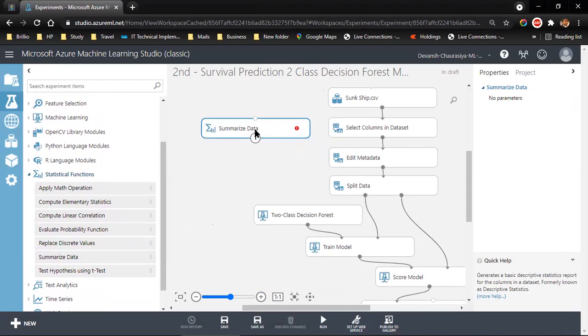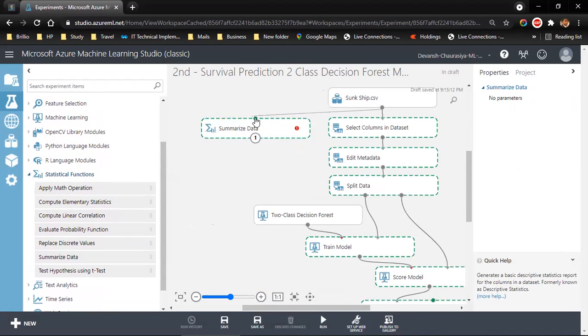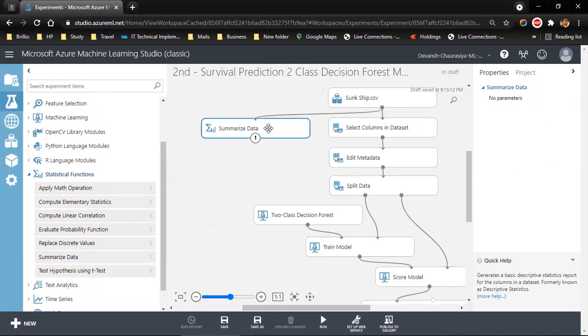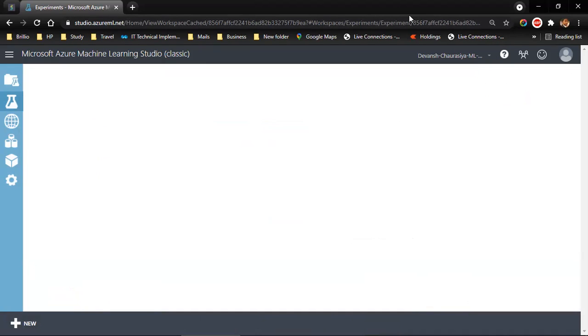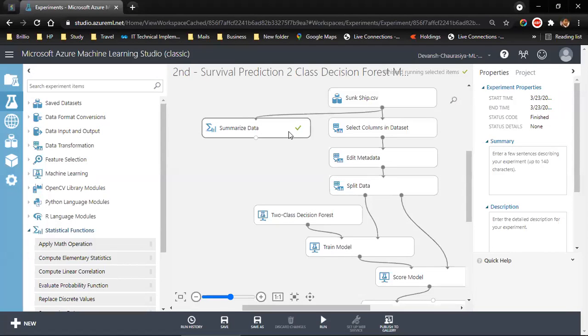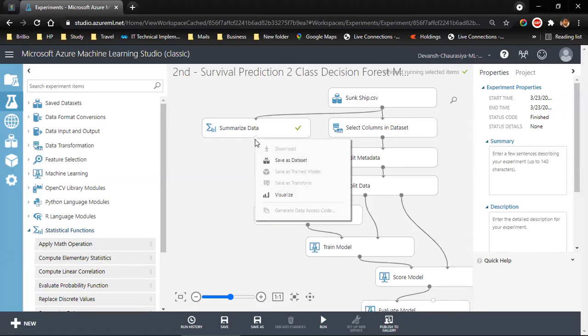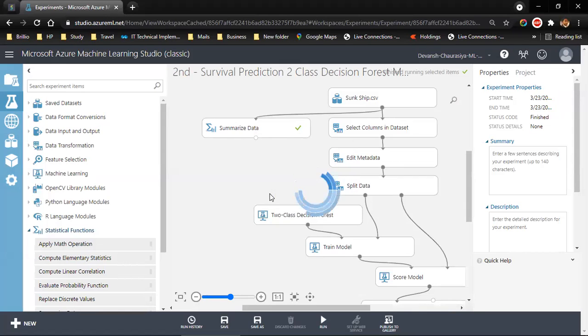To summarize my data, I need to add data to this module. And the data is here. This is our data.csv. So I can connect this to this. Now I select this and I run selected only. Let it run, it'll take some time. Now that it has run, I can right click and visualize the output.